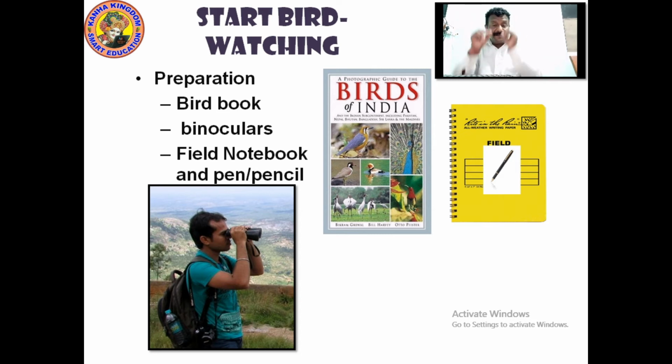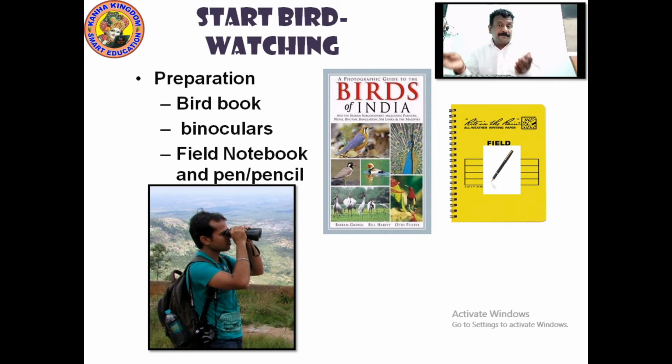Then you need to look through the binoculars and start watching birds so that you can know more about them. What all things do you need? Bird book, Birds of India, binoculars, field notebook. Field means wherever you go, under a tree or something, there you need to write it down. The activities of the birds, what color, how it looks.